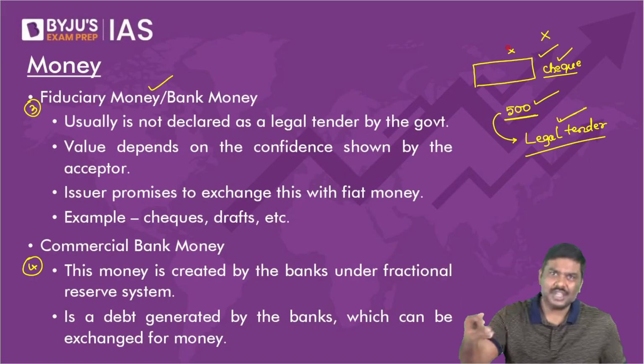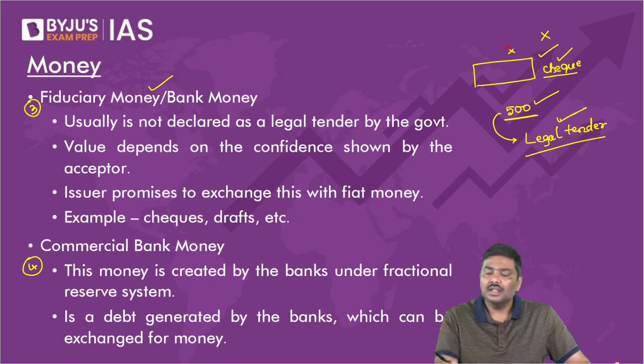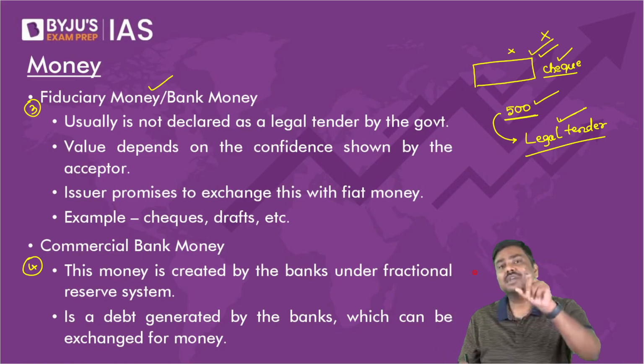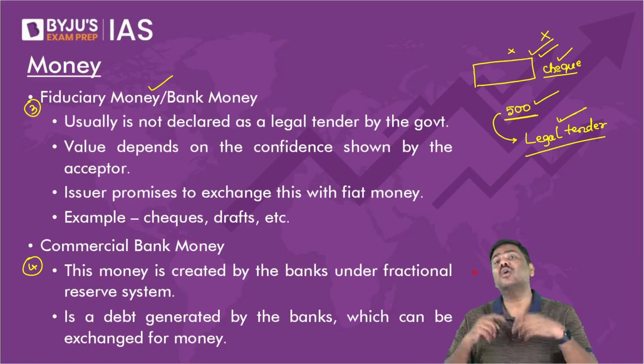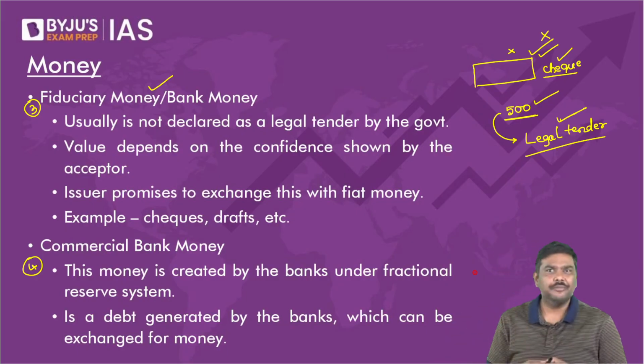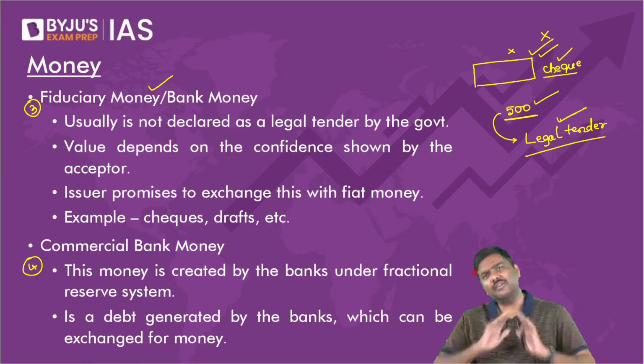Now, second important point here. Can I also say that this check payment you will accept certain times because you might have very high confidence in the buyer? The check payment you will accept certain times. It's not that every time you will deny.